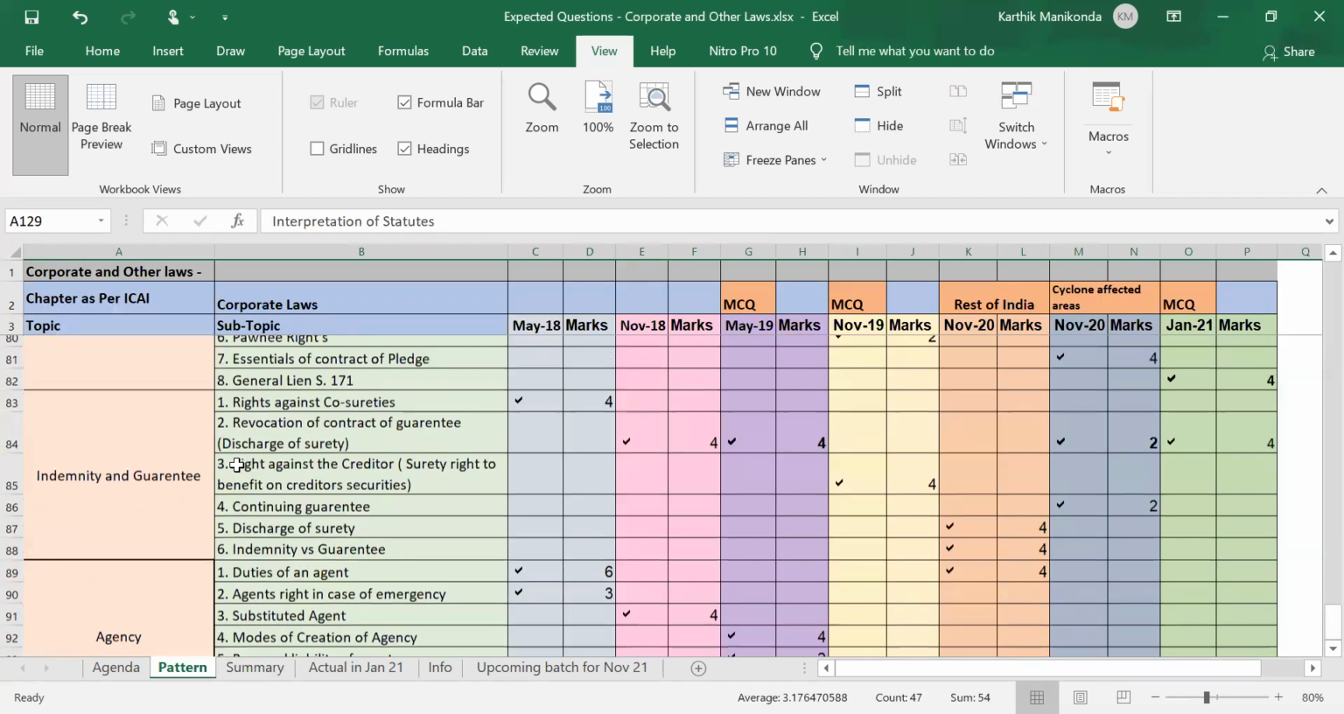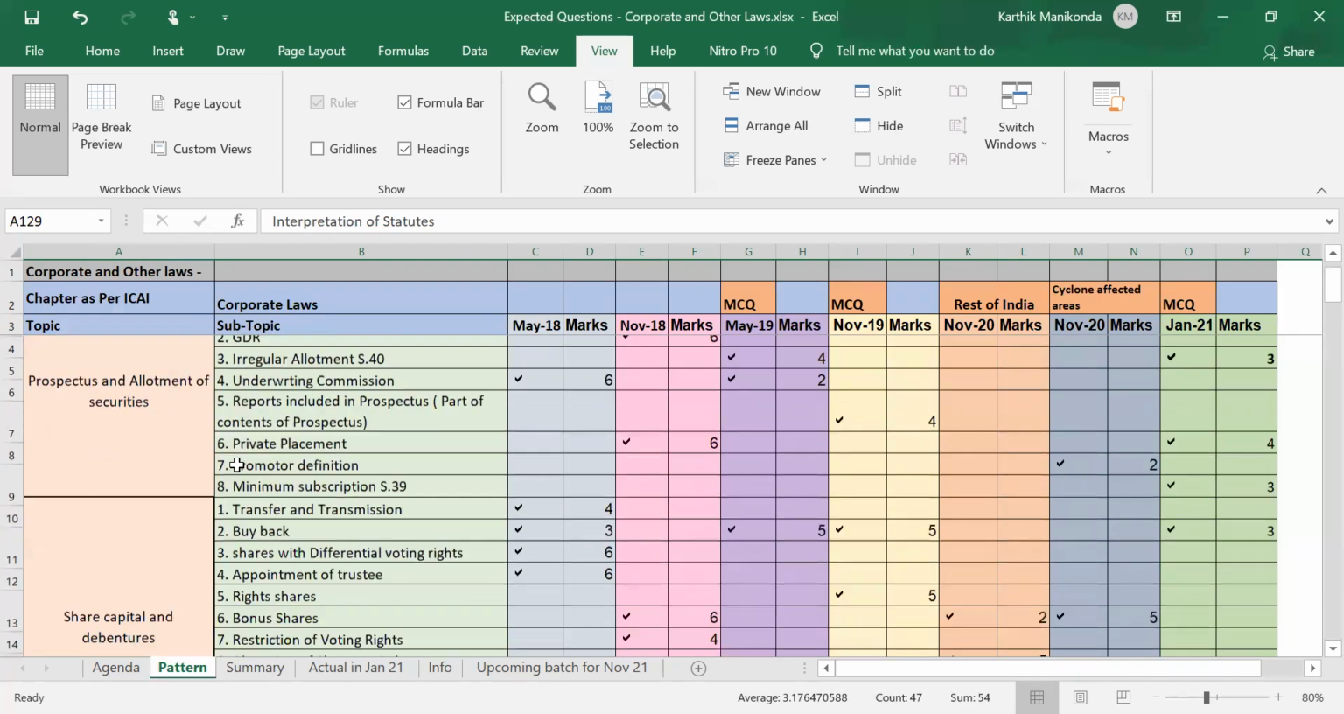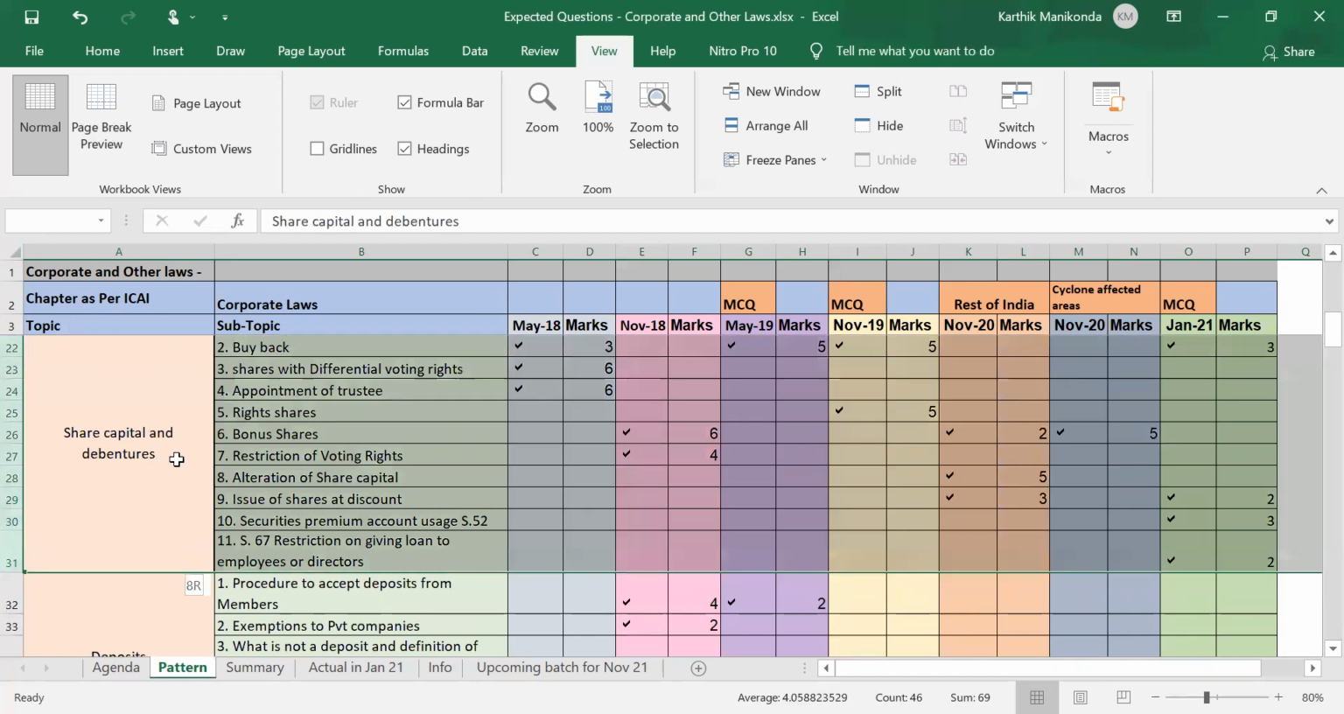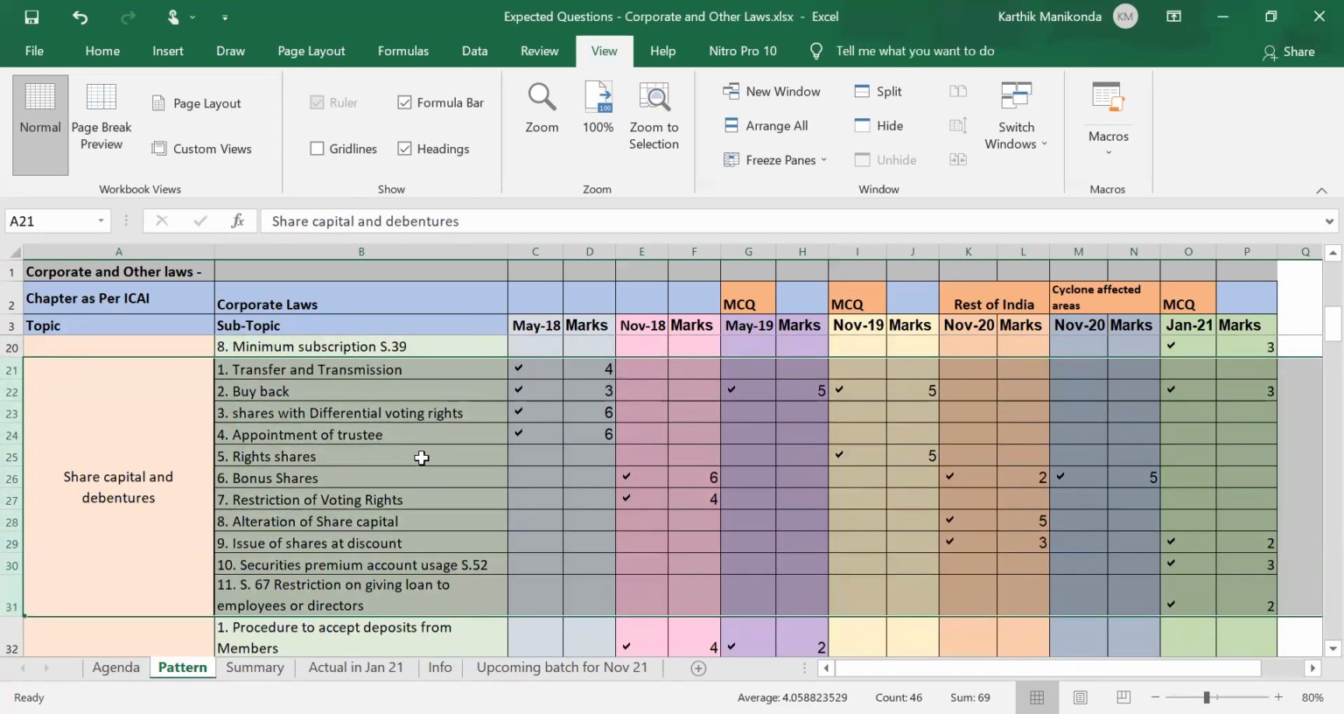Let us go for one more topic for me to explain how it works. Let's go to share capital and debentures chapter. If you look at this companies like share capital and debentures, except for topics like buyback and bonus shares, majority of the topics are yet to be repeated.